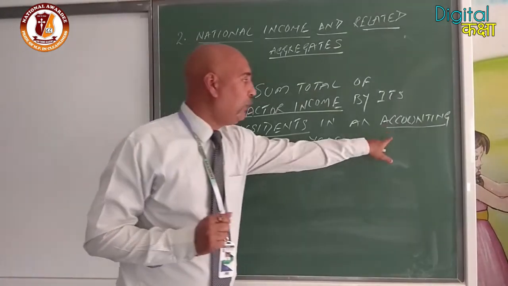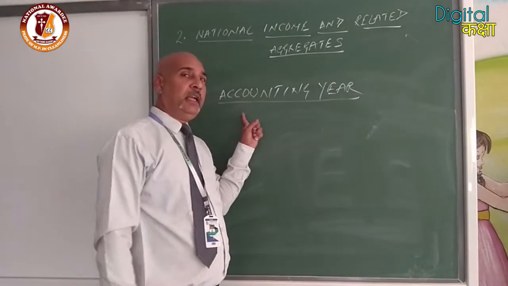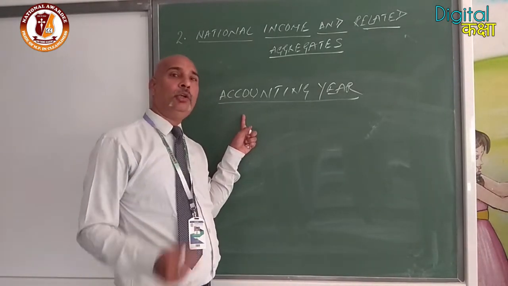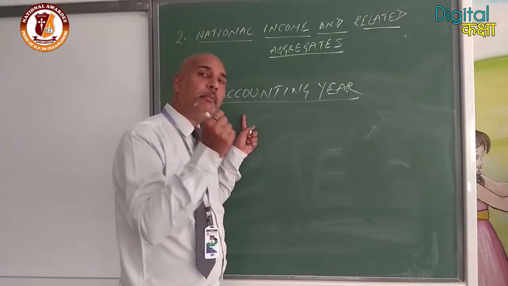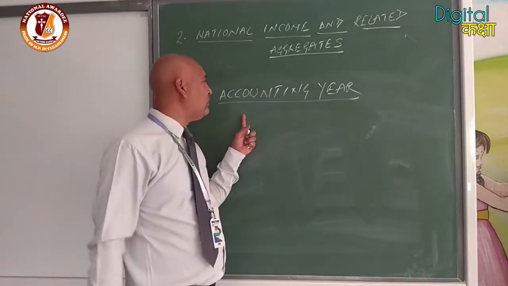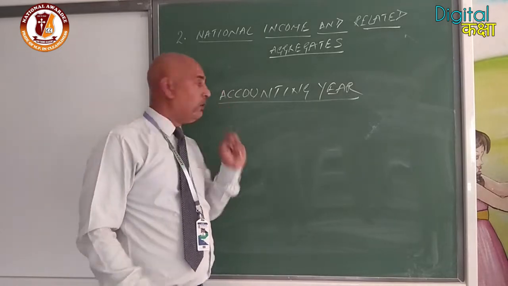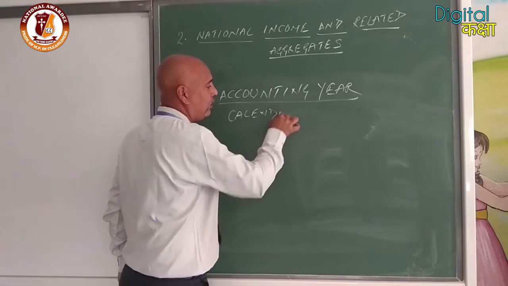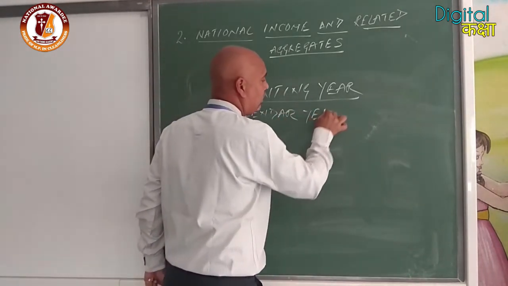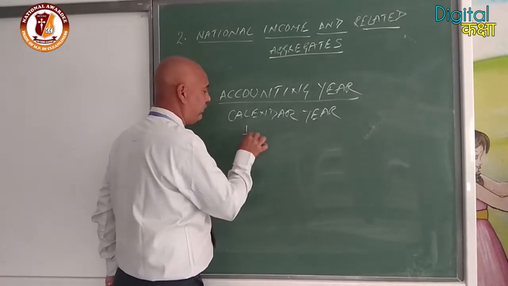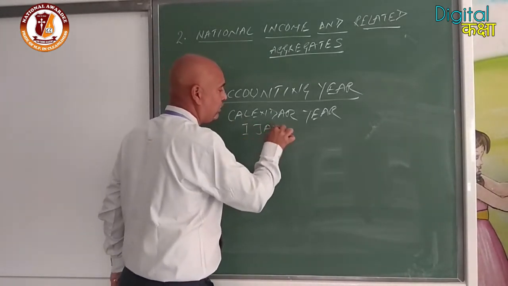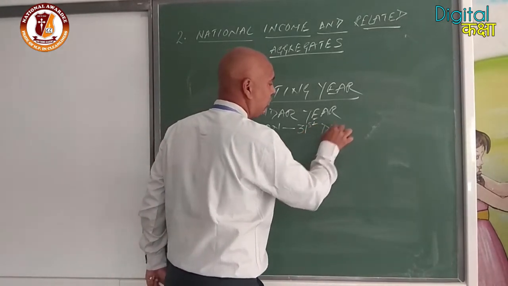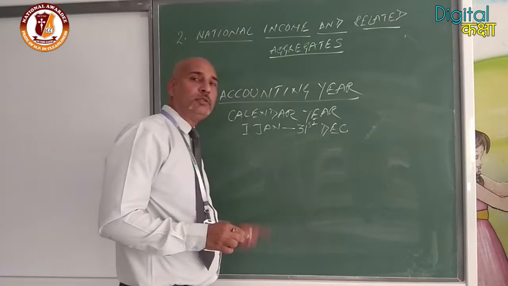First we start with the accounting year. So in the definition we will discuss the accounting year. What is the accounting year? Normally it is the period in which accounts are maintained. Broadly we can classify accounting year into two types. One is called the calendar year, which starts from 1st of January to 31st of December. This is called the calendar year.